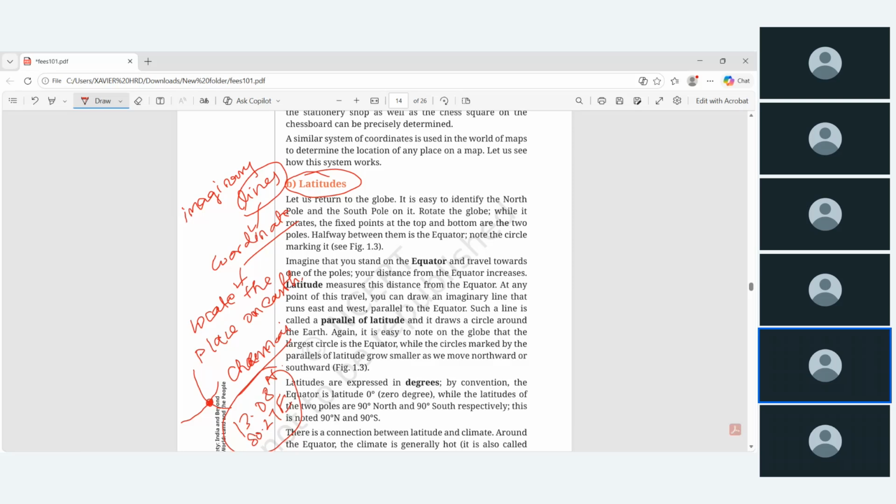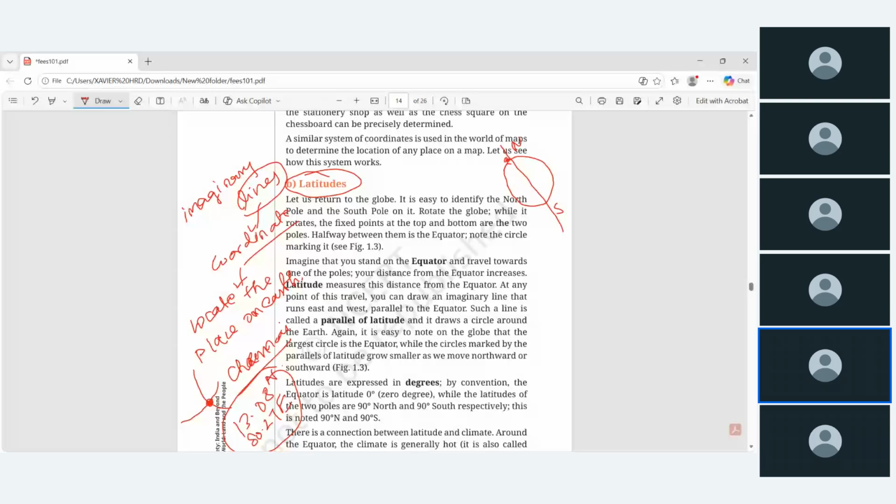Now, let us return to the globe. Imagine the globe. It's easy to identify the north pole and south pole on it, because if you remember the globe, it is inclined at 23 and a half degrees. So this is the north pole and this is the south pole. This axis is the earth's axis.